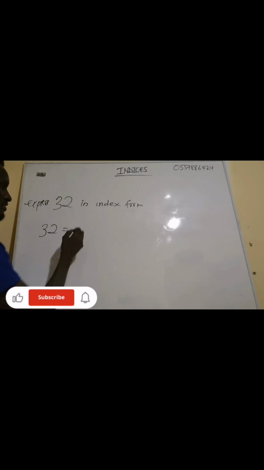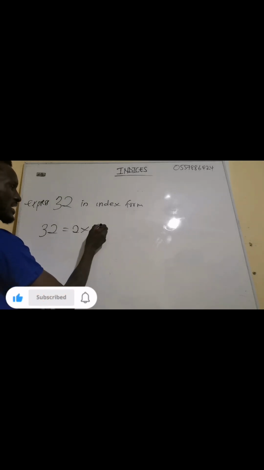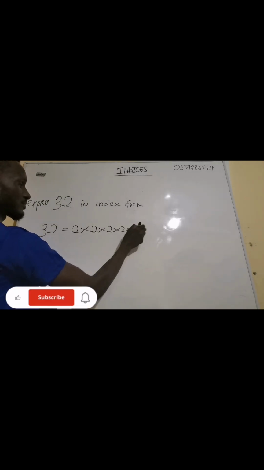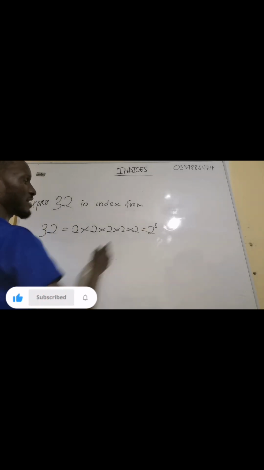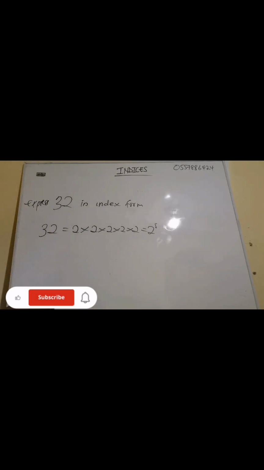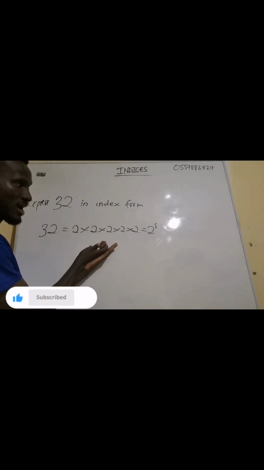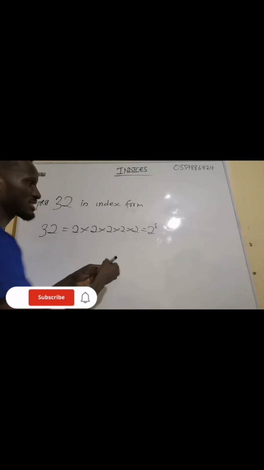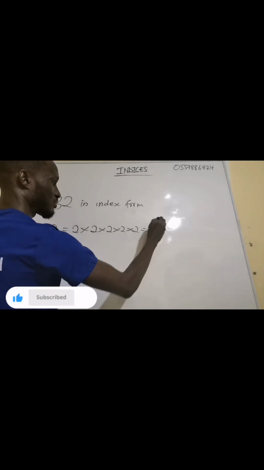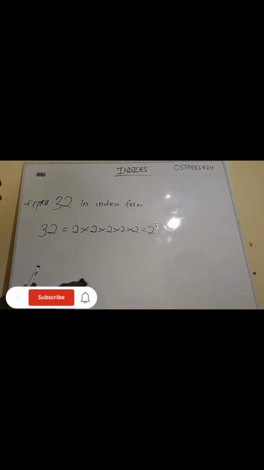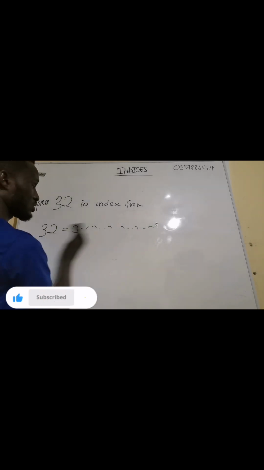When 2 multiplies itself 5 times, I'm going to get 2 exponent 5, and that is the 32. So this one is the value, this one is the expanded form, and this one is the index form, 2 exponent 5. You have to be able to know all of those things.